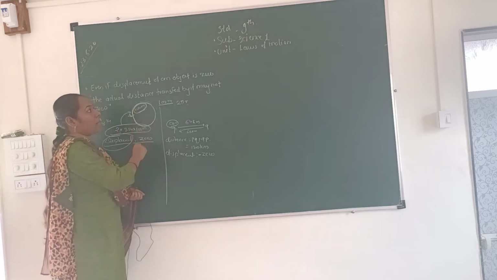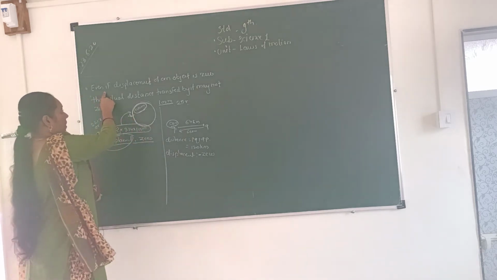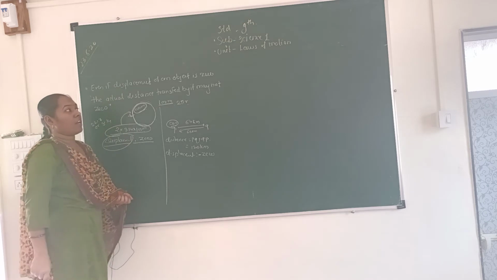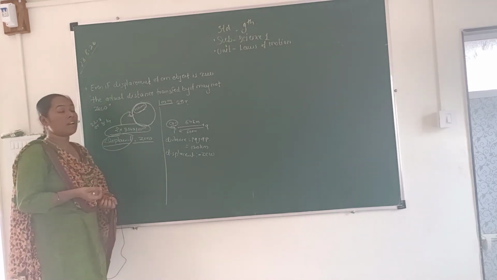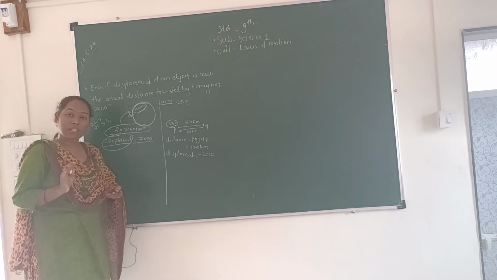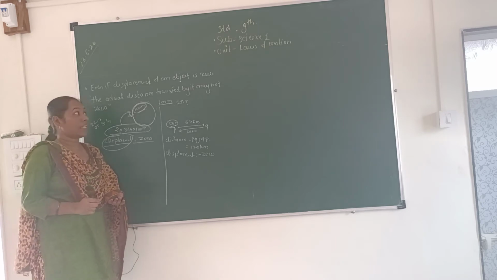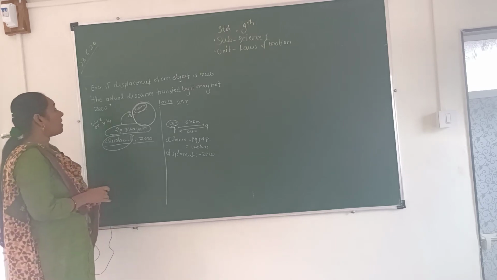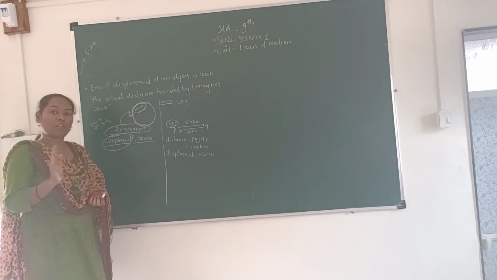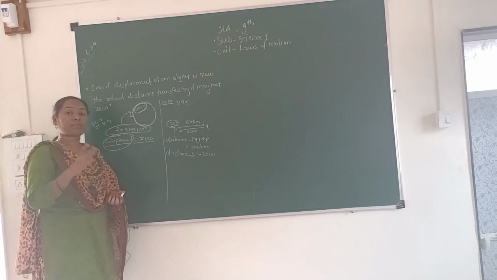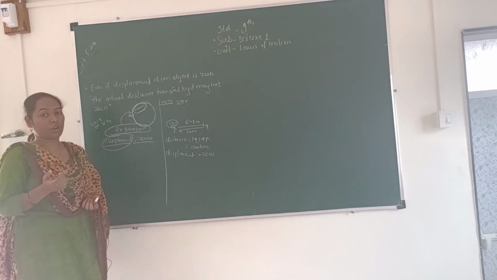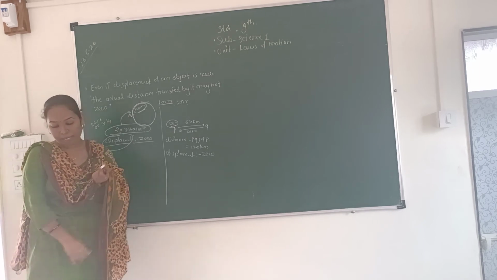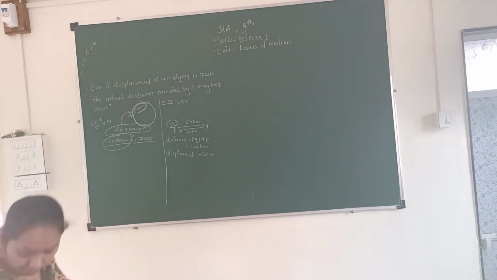From those two examples, we can say even if the displacement of an object is 0, the actual distance covered by it may not be 0. Have all of you understood? See, what is the statement? Even if the displacement of an object is 0, the actual distance covered by it may not be 0.